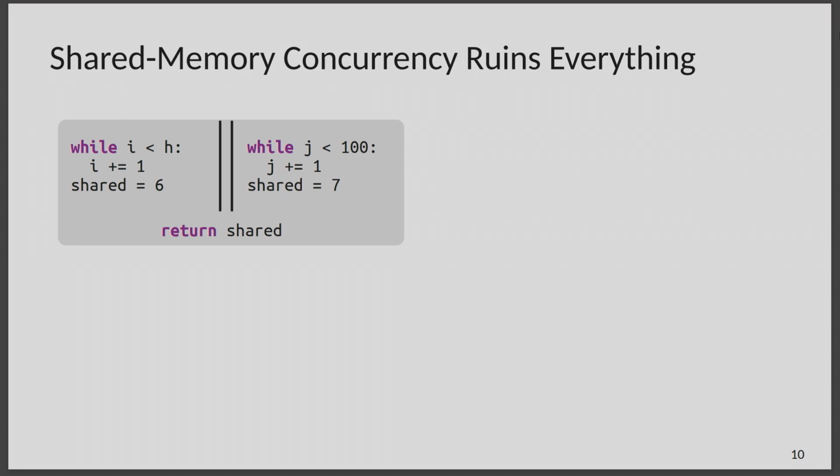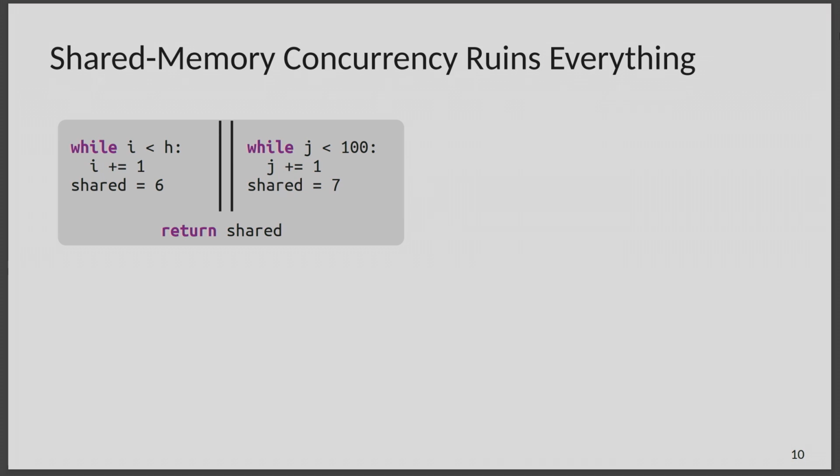until my program becomes concurrent and I have shared memory concurrency, and that ruins everything. So here's an example. The two lines here are parallel execution. So I have a left thread and a right thread. The right thread just counts up to 100 and then sets a shared variable to 7. The left thread counts up to the secret value h and then sets a shared variable to 6.